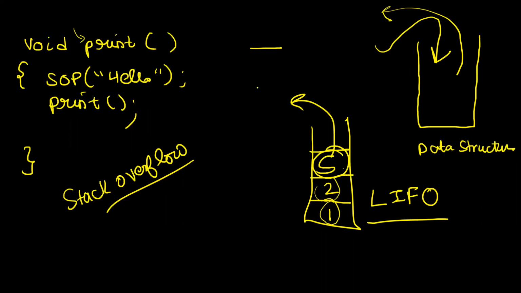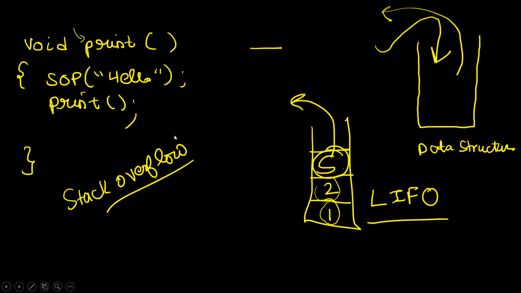So what is a stack? A stack is a LIFO data structure in which you can store numbers or whatever you want, right? Whatever data you want, you can store. That is what a stack is. Okay. Now let us try to understand what actually happens.